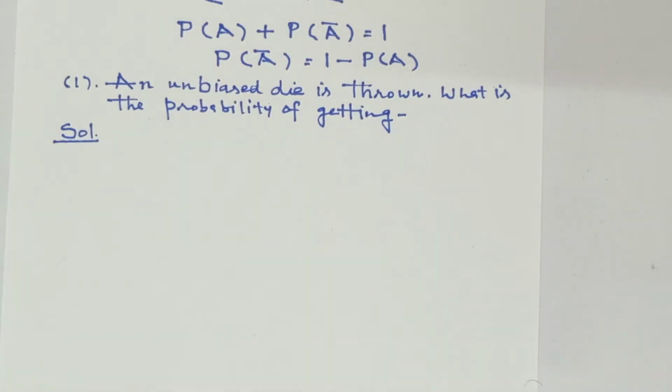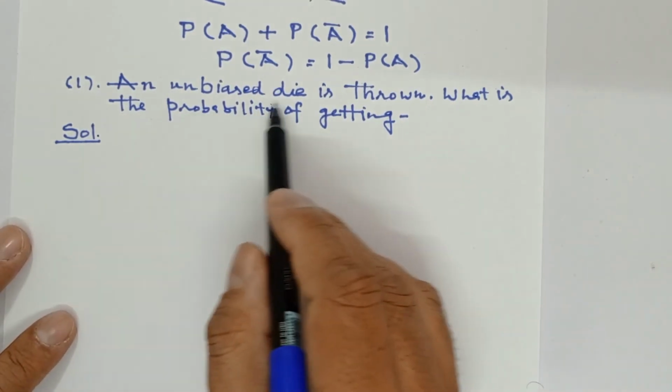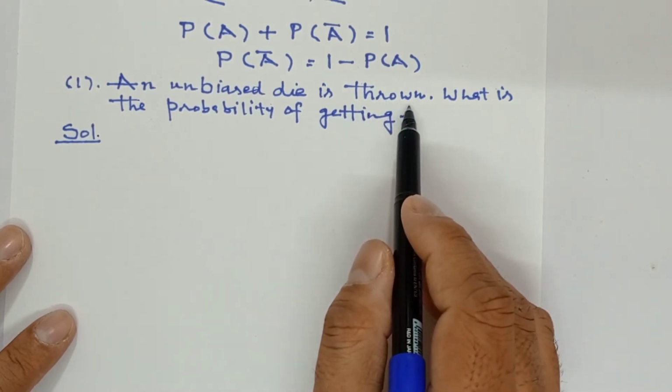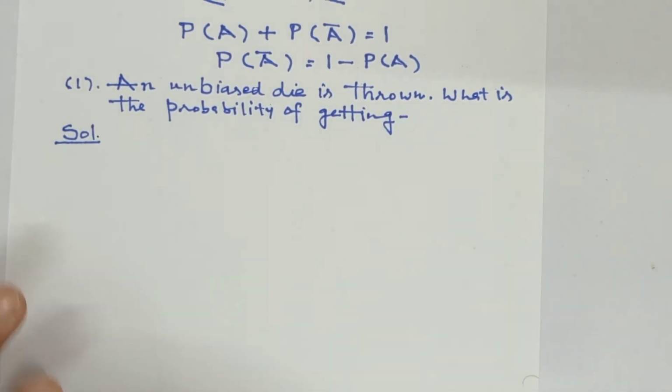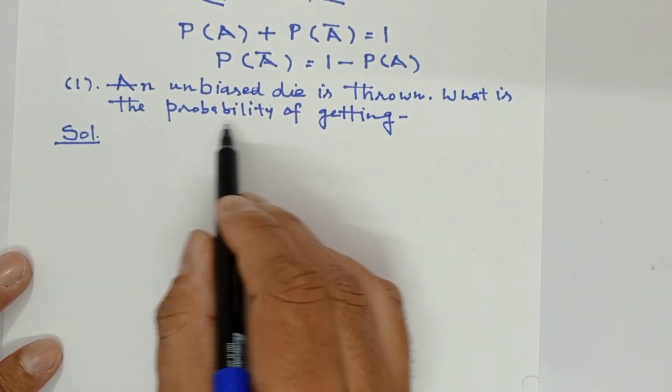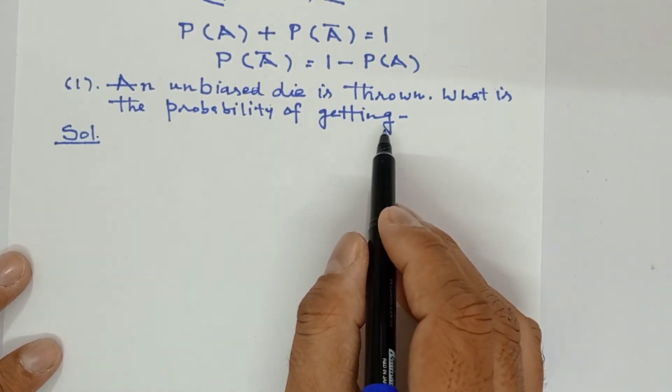Hello everyone. In this video, we will discuss some questions of probability related to the throw of a die. An unbiased die is thrown. What is the probability of getting? The word unbiased means the die should be proper. It should not be biased. Now, there are some parts based upon this question.